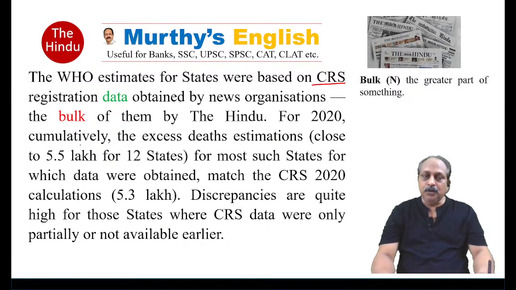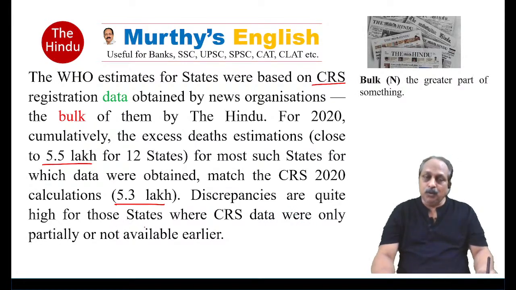For 2020, cumulatively, the excess deaths estimations close to 5.5 lakh for 12 states. For most such states for which data were obtained, match the CRS 2020 calculations. CRS 2020 calculations 5.3 lakh. And for 2020, cumulatively, the excess deaths estimations close to 5.5 lakh. Here 5.3, here 5.5 lakh. Almost they match. Discrepancies. Then where do we come across discrepancies?